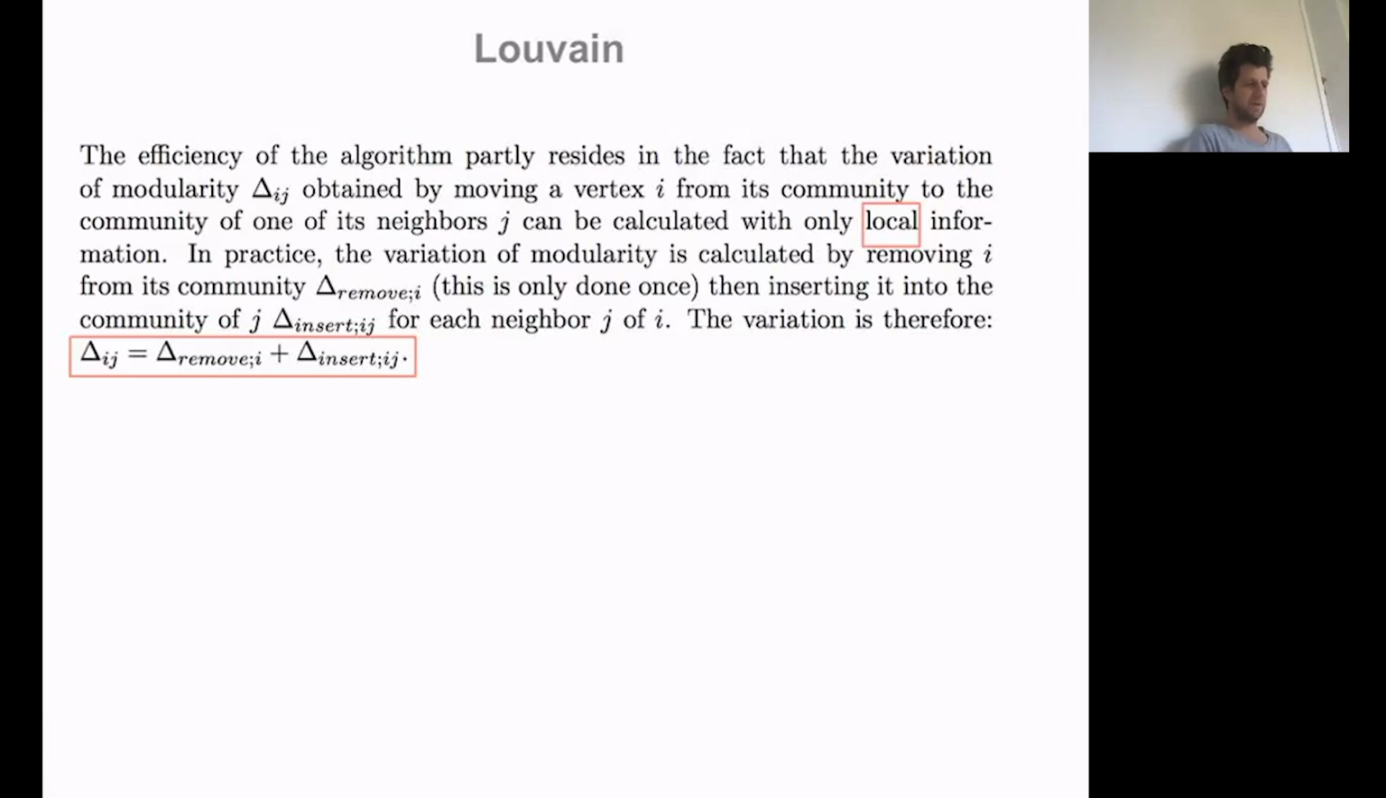And part of the efficiency of the algorithm comes from the fact that every time you estimate the move of taking a node out of its community and moving it to the community of one of its neighbors, this move only requires some local calculations. It only requires calculations on properties of the node and its neighbors, and nothing more than that. Which means that even if you have to do this step many times, these steps are local and can be done as an order 1 calculation.